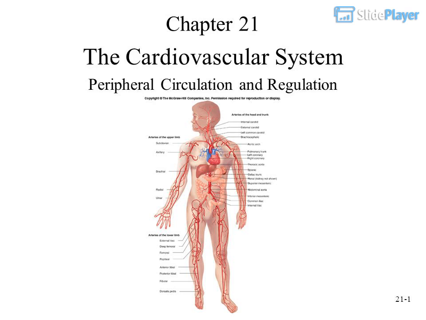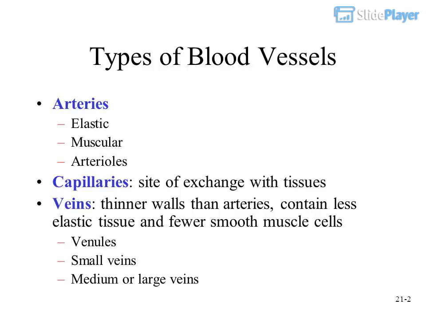The Cardiovascular System. Chapter 21. The Cardiovascular System. Peripheral circulation and regulation, types of blood vessels.